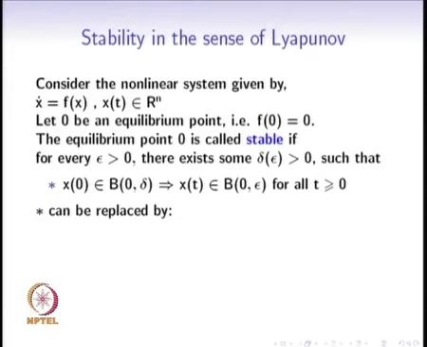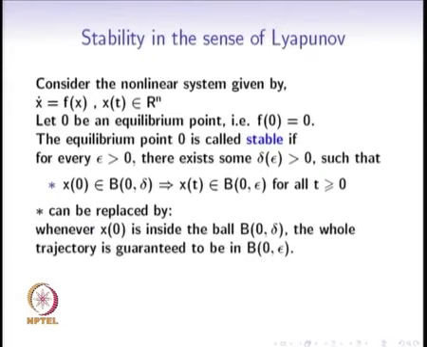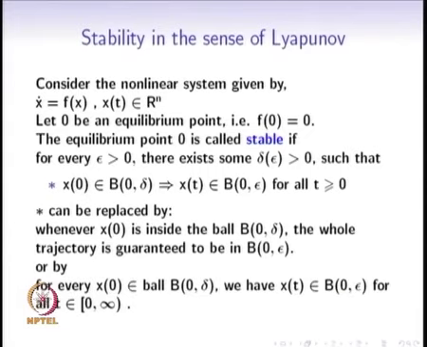It can also be replaced by: whenever x 0 is inside the open ball of radius delta centered at the origin, the whole trajectory is guaranteed to be inside this other epsilon ball. Epsilon is what somebody else proposes to us and delta is what we are able to calculate and find.